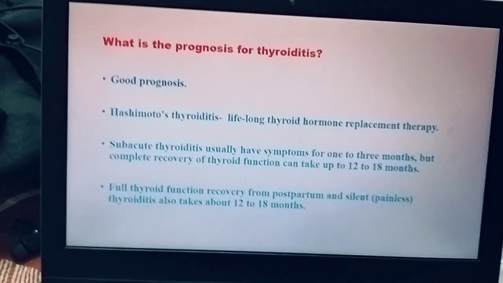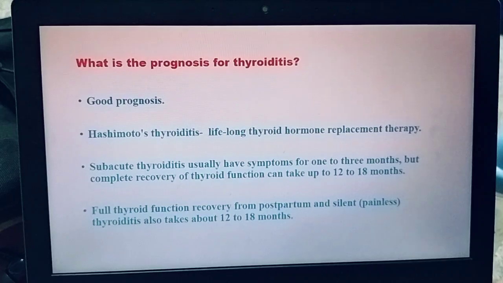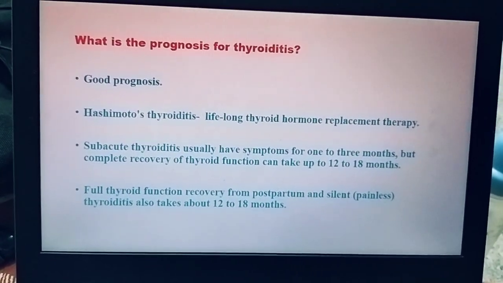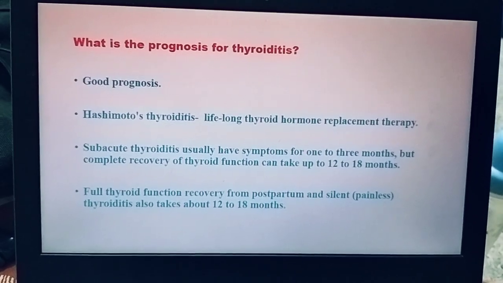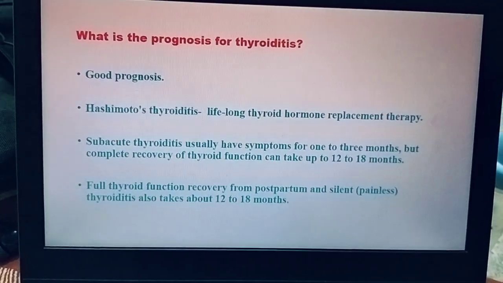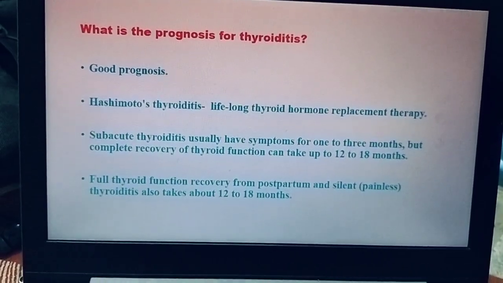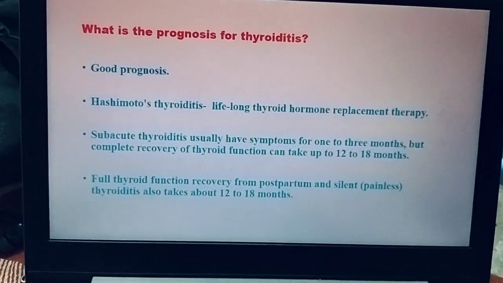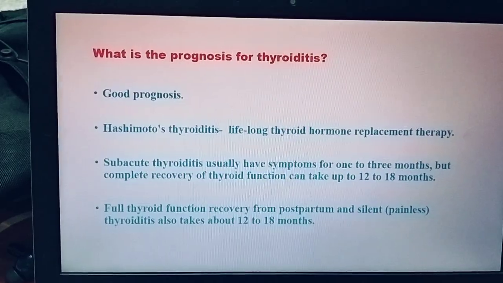And coming to the prognosis, the prognosis of thyroiditis is good, but in Hashimoto's thyroiditis, lifelong thyroid hormone replacement therapy takes place. But in subacute thyroiditis, the symptoms usually resolve in 1 to 3 months, but complete recovery of thyroid function can take up to 12 to 18 months.